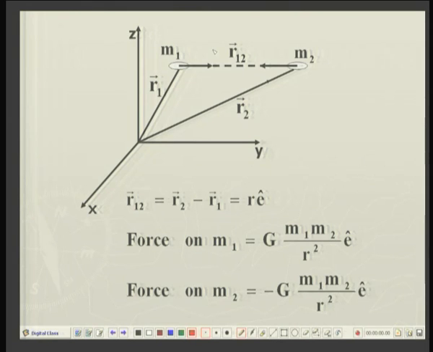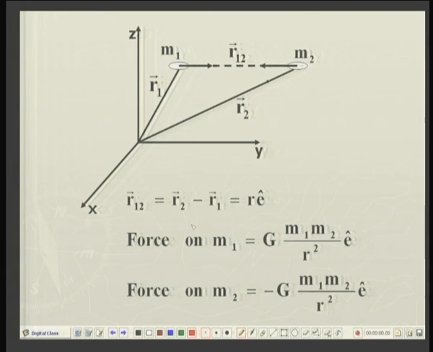The straight line connecting mass m1 to m2 is illustrated as the vector r12. Then the vector r12 is equal to the position vector of 2 minus the position vector of 1, and this can be written as the scalar distance r into the unit vector along this line of connection, E. So, the unit vector is E.